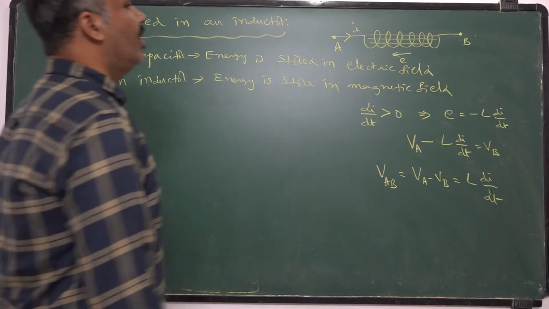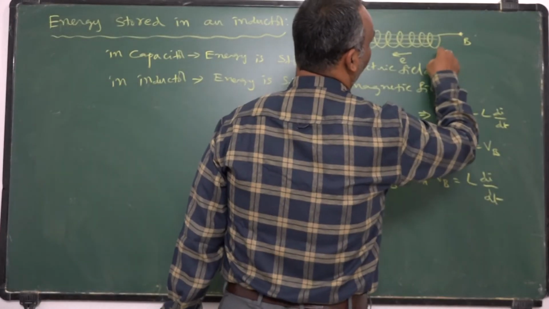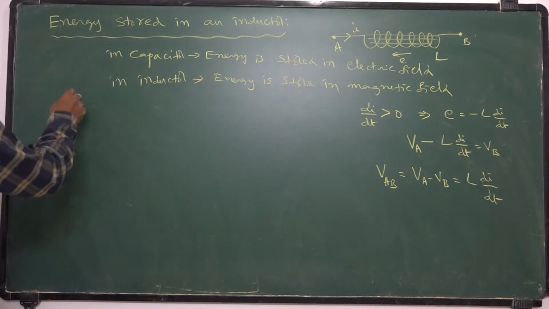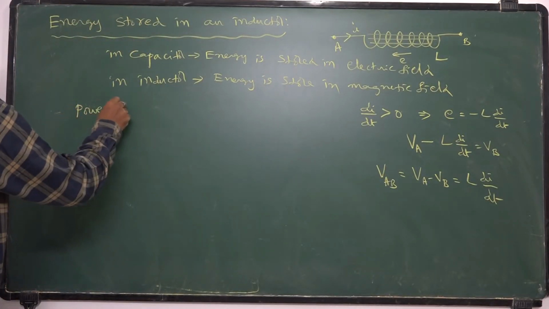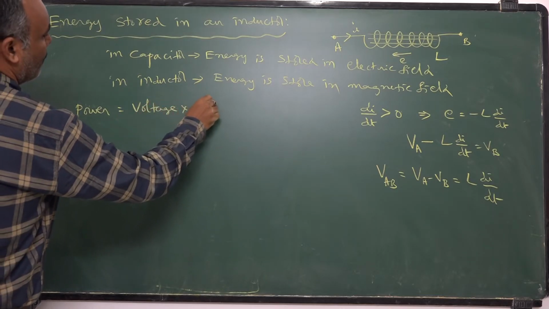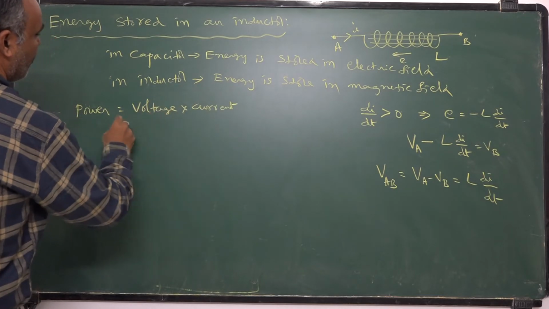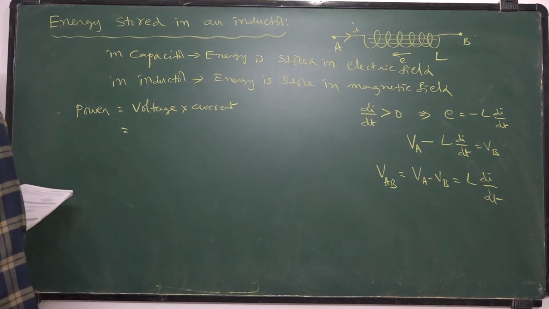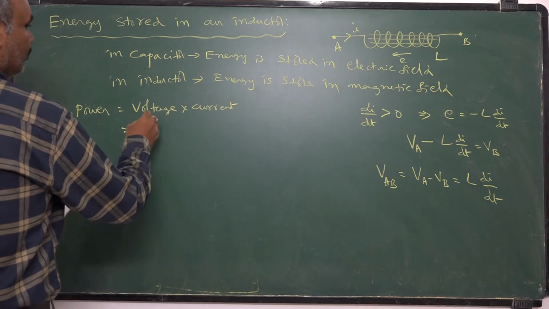Here L is the self-inductance of the coil, what I considered. The power is equal to voltage into current. Power involved here is voltage.